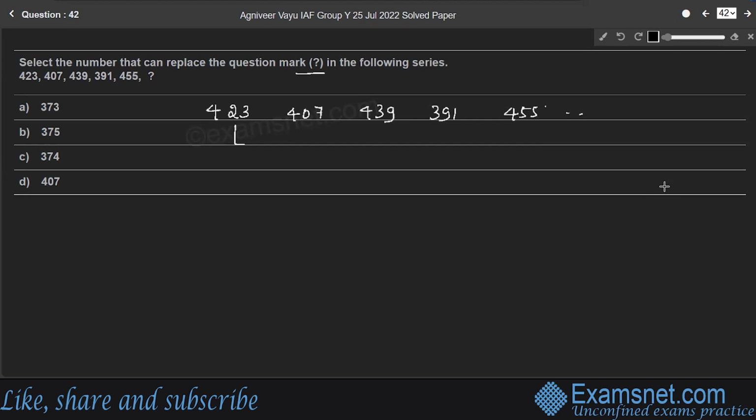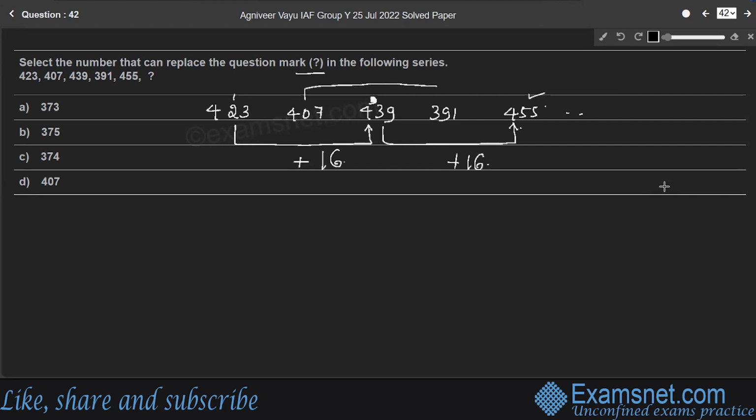Now consider the first and third numbers. These two are the numbers in odd places. 423 plus a number is 439. Therefore, the number to be added here is 16, right? Again, consider a number in odd place, which is the fifth number, 455. So 439 plus again 16. When 16 is added to 439, you will get 455, right?